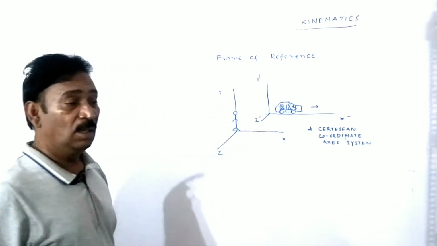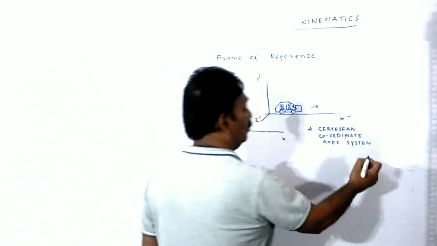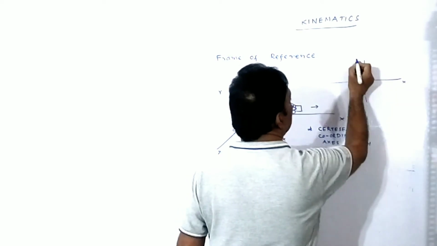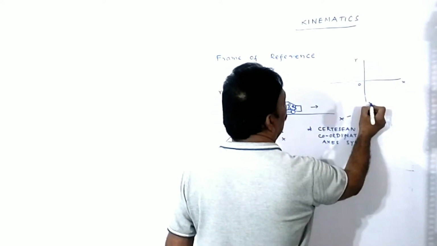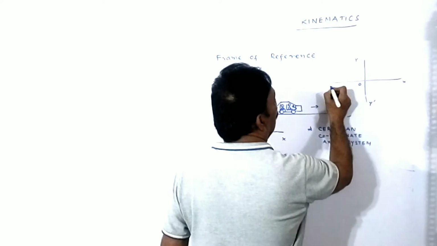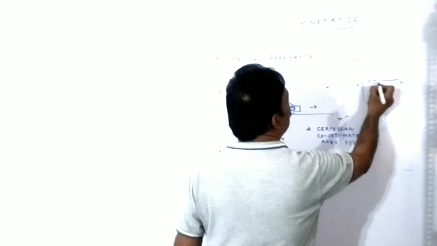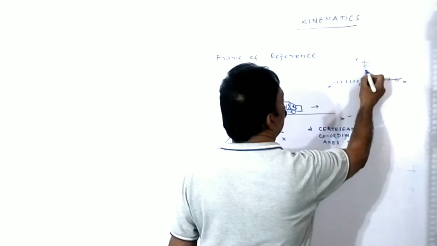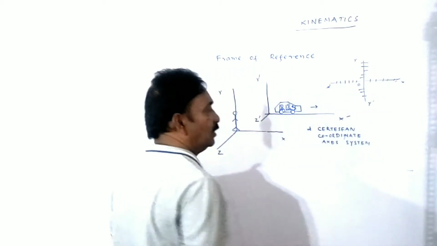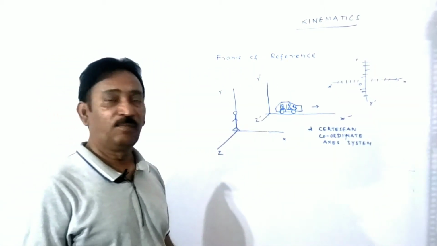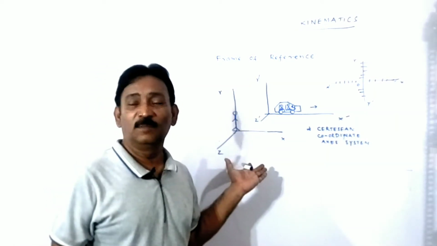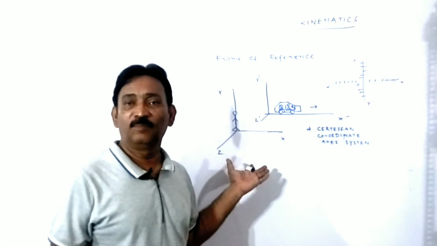Okay, here in this one, you know that this is the Cartesian origin. We are taking X and Y, Y dash and X dash. This part we are taking as positive and this one is negative. The same thing goes on. It's a Cartesian coordinate axis system, the right hand coordinate axis system.